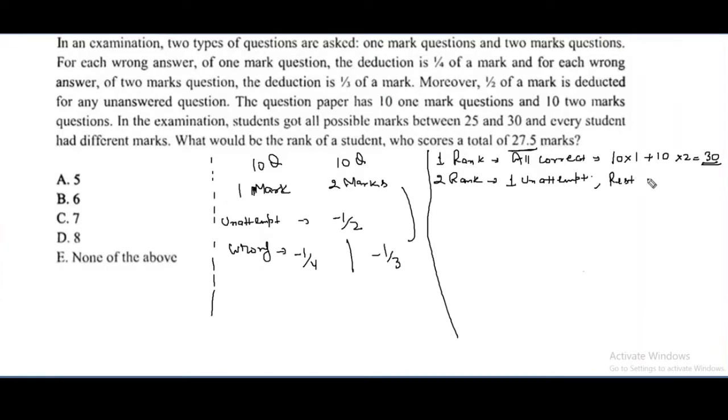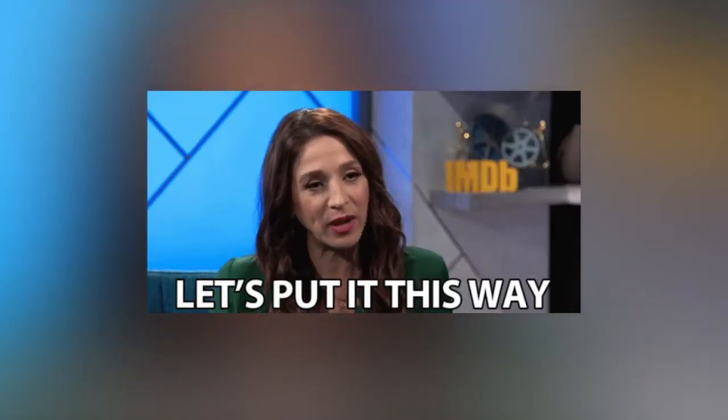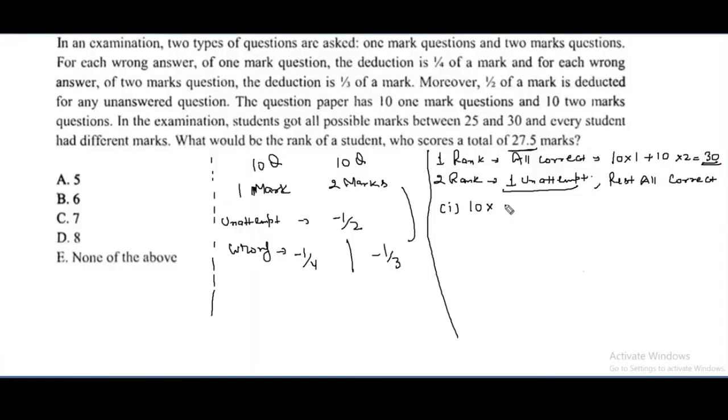Now let's check what his marks will be. There are two cases. One unattempted can be of 1 mark, or one unattempted can be of 2 marks. So let's say the first case, when the one unattempted is a 1 mark question. So 9 questions of 1 mark and 10 questions of 2 marks are correct.